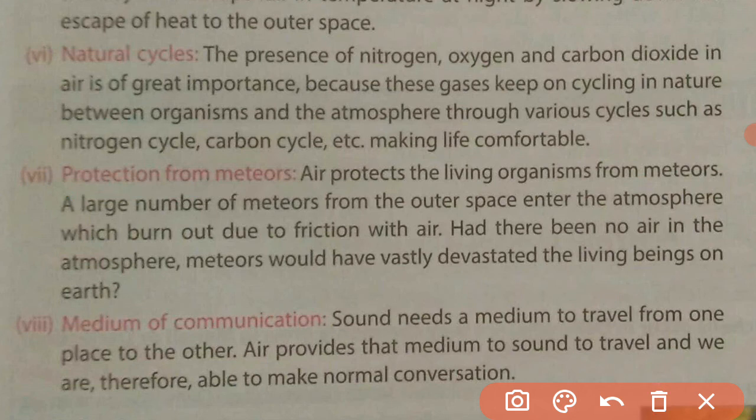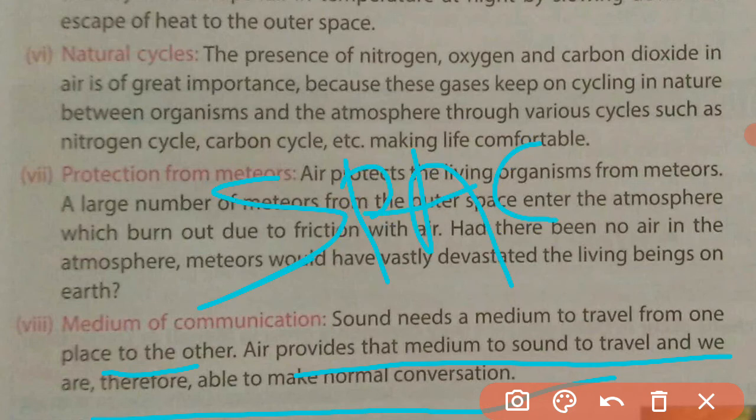Next is medium of communication. Sound needs a medium to travel from one place to another. Air provides that medium for sound to travel, and we are therefore able to have normal conversation. As you know, in space there is no sound, you cannot hear sound in space. Why? Because there is no medium, there is no air.